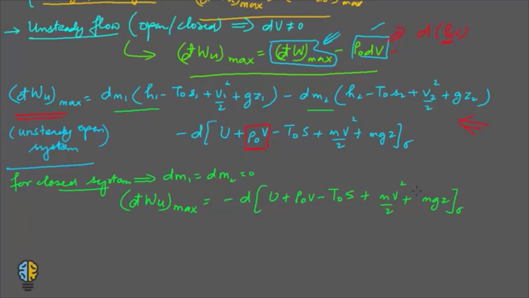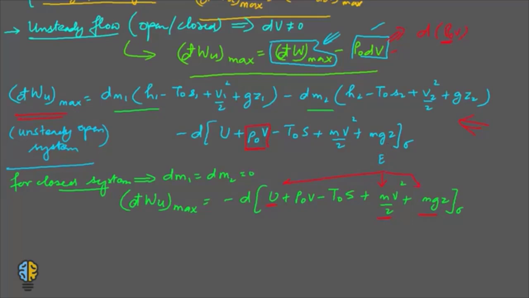If you might remember, these three terms, u plus mv square by 2 plus mgz, in combination are equal to capital E, the total energy of the system.